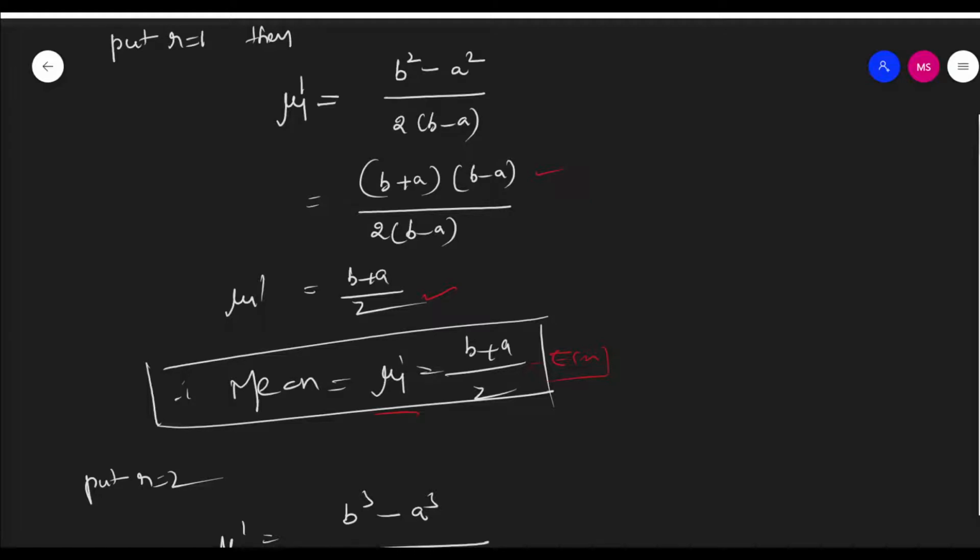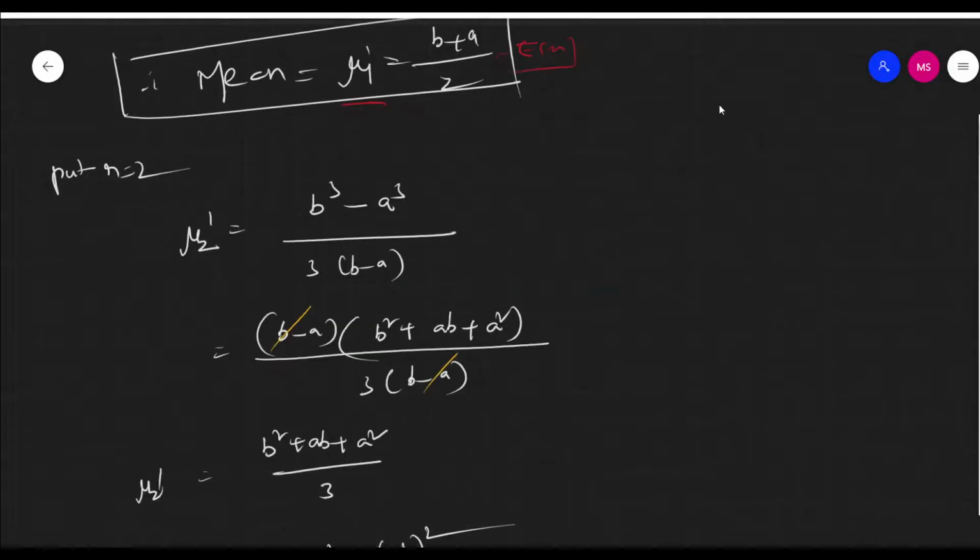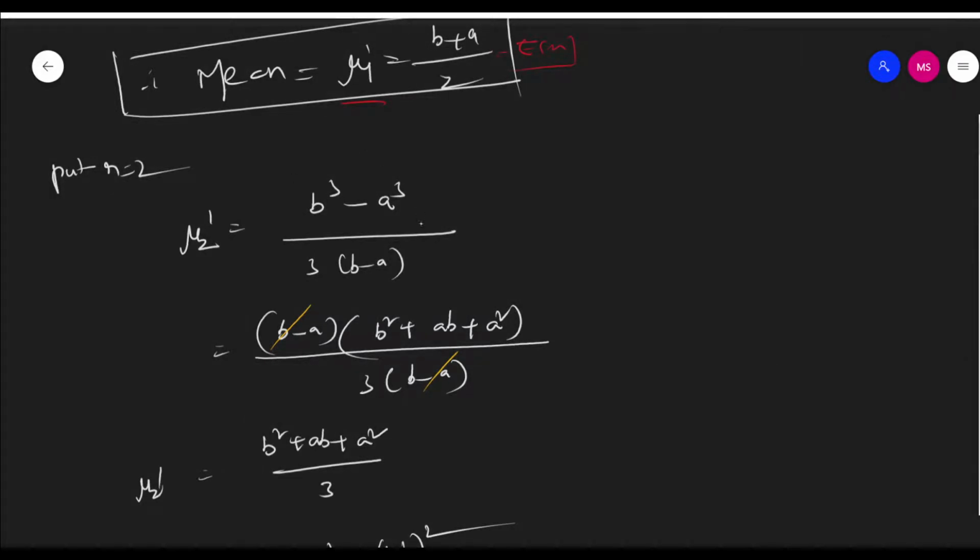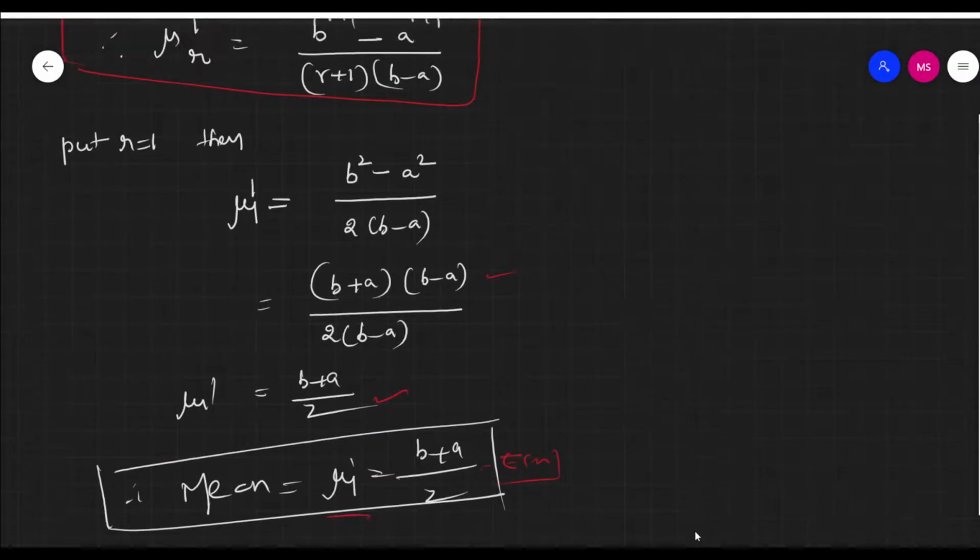Therefore the mean of the rectangular distribution, or uniform distribution, is equal to (b plus a) by 2. It's very simple. Next, put r equal to 2, that is mu2 dash, which is (b cube minus a cube) by 3 into (b minus a), and this is the formula.